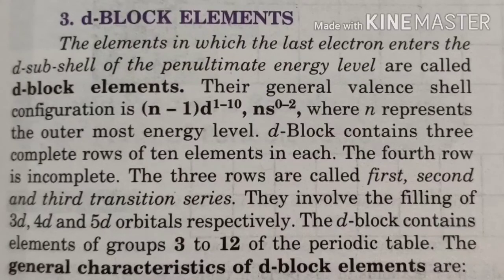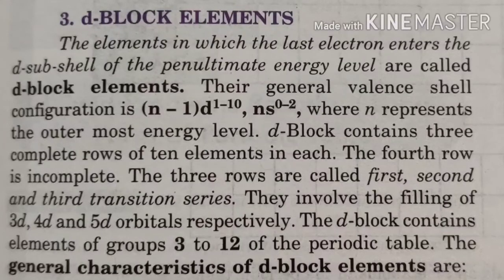The elements in which the last electron enters the d subshell of the penultimate shell, because we always fill (n-1)d. So from the outermost shell, the second shell is called the penultimate shell.